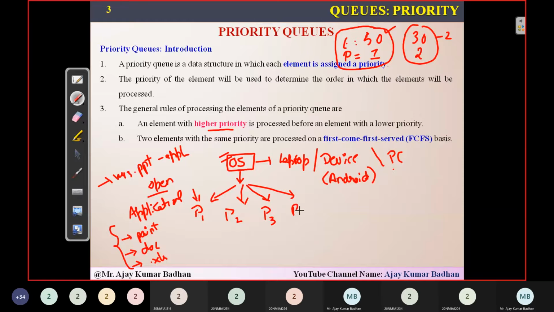P1, P2, P3, P4. So four processes means four different applications are running in my system. Assume it in that way. Now each process will be performing the task it is getting. For example, PPT. Right now I'm showing you the PPT. The slides are getting changed, right? One after another, I'm shifting the slides. So that is taken care of by this particular process.